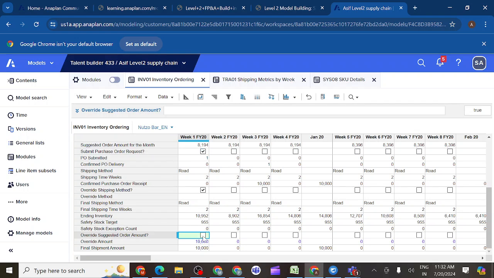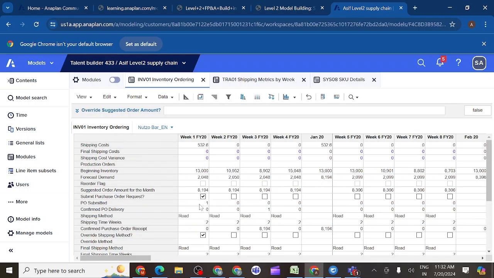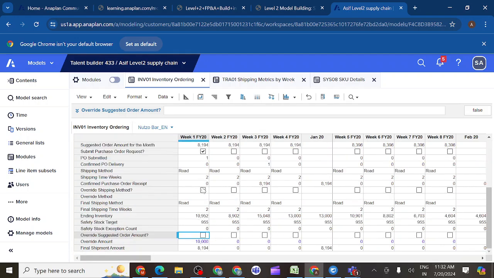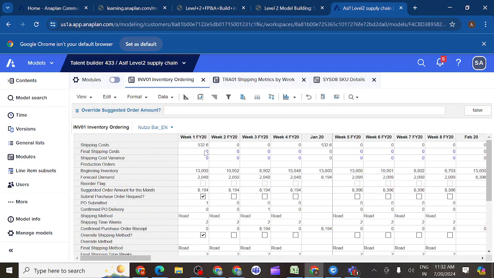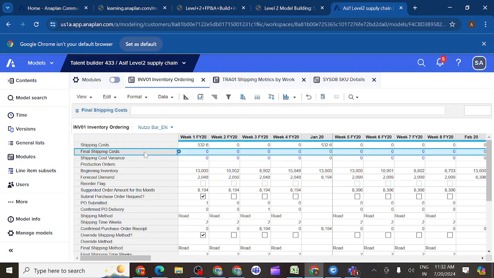Even without this one, if I want the shipping method, then you can see now also you are getting the 532 shipping cost. If I select air, what happens? We are getting a different value, 650 or something. So if you change from road to air, what is the difference? You are getting some extra cost. In this way we can see what shipping cost we are getting for each and every product, in this line item. So what is the final shipping cost?